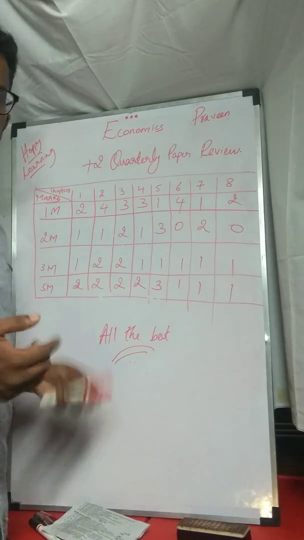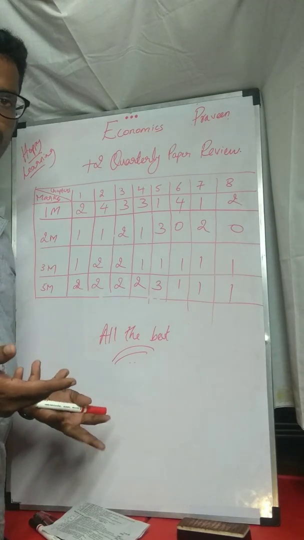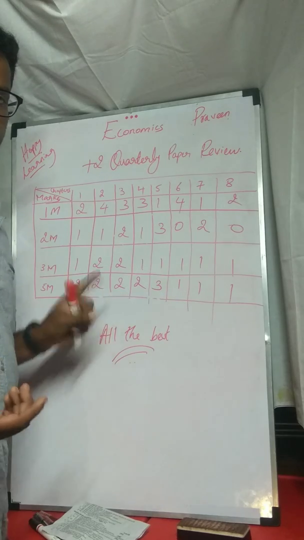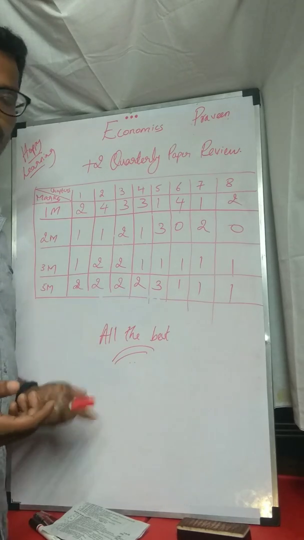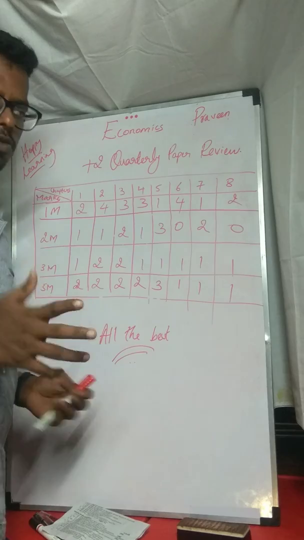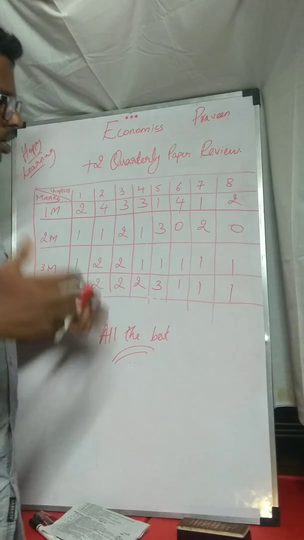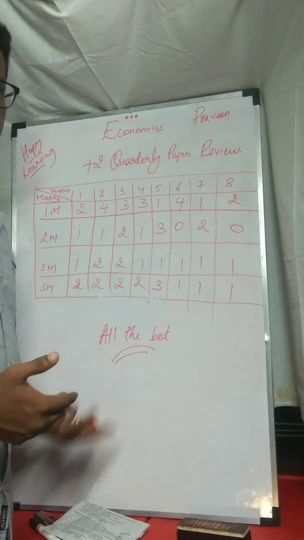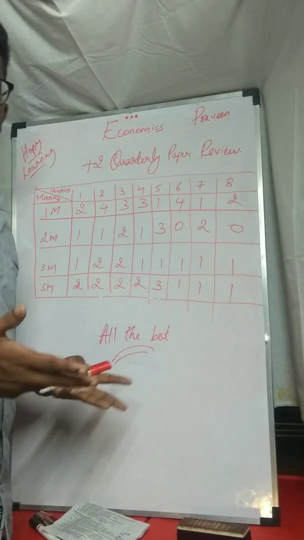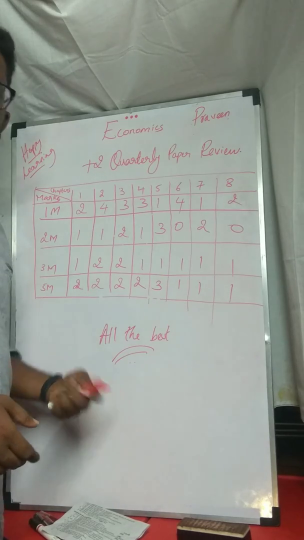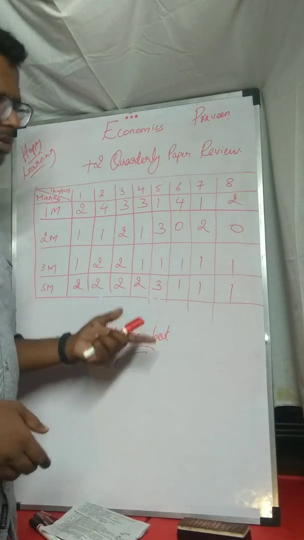Some teachers may not appropriately say to mark this particular question from your book, but still what I say is go through your textbook once, so that if you feel something is important, mark it, and that will be a question. So they have asked from the book as well, and my overall take of this paper is that 85 to 88% was easy, and 12% was a little okay. They have tested your concept. That's it, guys. Nothing else.